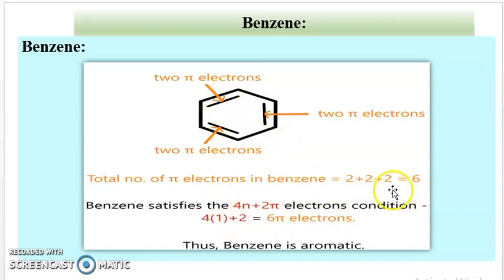There are a total of 6 pi electrons in the benzene ring: 2 pi electrons in each pi bond, so 2 plus 2 plus 2 is 6. It is cyclic, planar, conjugated, and it also contains 4n plus 2 pi electrons. Therefore, benzene is aromatic in nature.